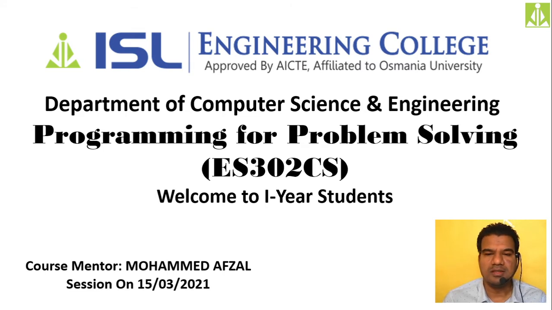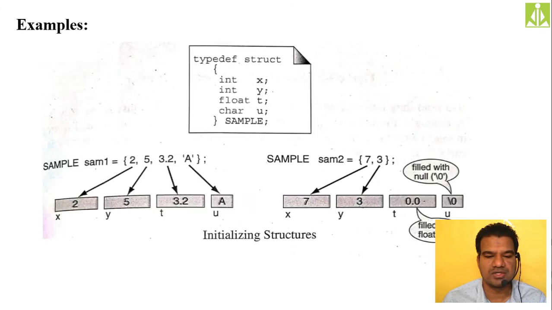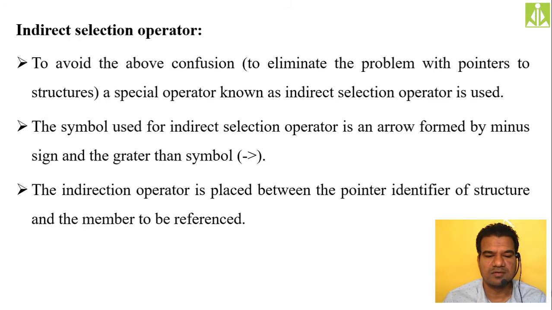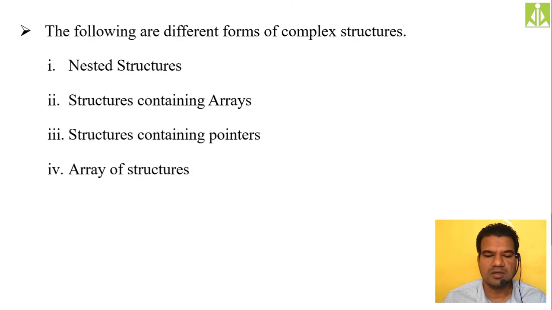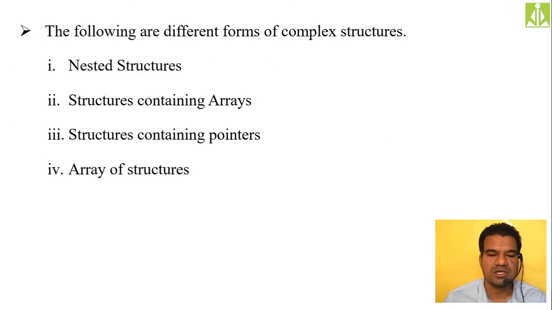So in that we have already discussed the first two complex forms of structures, that is nested structures as well as structures containing arrays. Quickly I will go to that slide and do the explanation over there. So all these are basics in your structures. We have completed them previously. So this is my complex form of structures. In that we said we have four different types, as we discussed earlier.